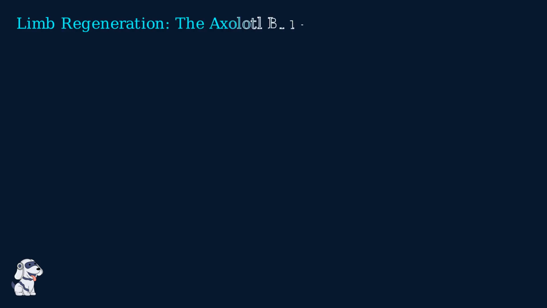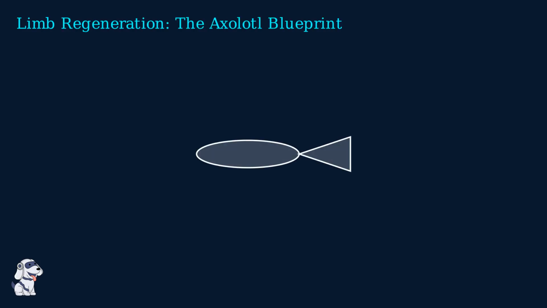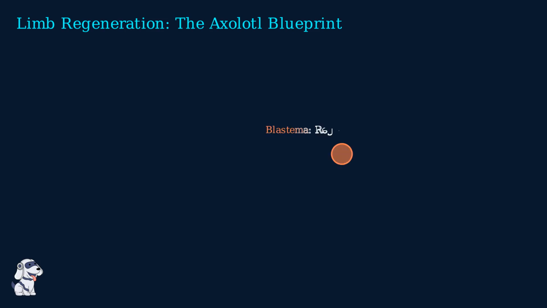The axolotl, a unique salamander, possesses a remarkable ability to completely regrow lost limbs throughout its entire life. Researchers are currently mapping the complex genetic networks responsible for this feat. At the site of an injury, specialized cells revert to a pluripotent state, forming a structure called the blastema. This cluster acts as a localized engine for reconstruction, orchestrating the growth of bone, muscle, and nerves. By analyzing these cells, scientists have identified specific signaling pathways, such as WNT and FGF, that reawaken latent developmental programs. These are the same pathways used during initial embryonic development.